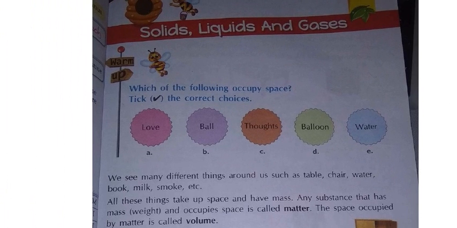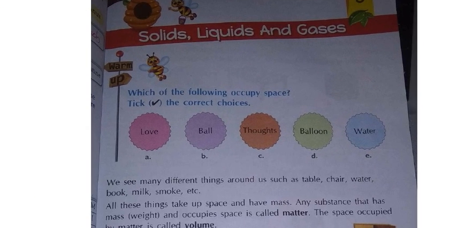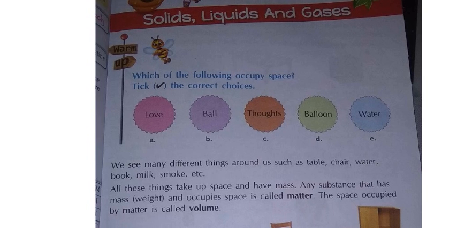See here, before starting the lesson they have given some task. Which of the following occupies space? Tick the correct answer. They have given some words here. If anything occupies space, we should tick it, otherwise we cross it. First one, love. Will love occupy space? You love your parents, you love your sisters, yes or no? Will it occupy any space? No, so this is wrong.